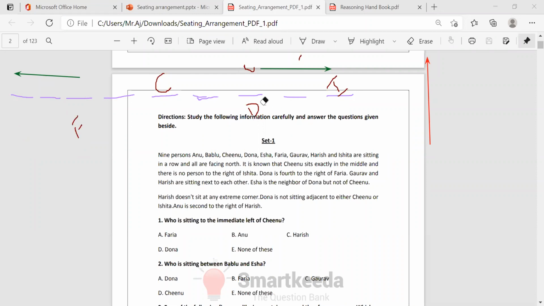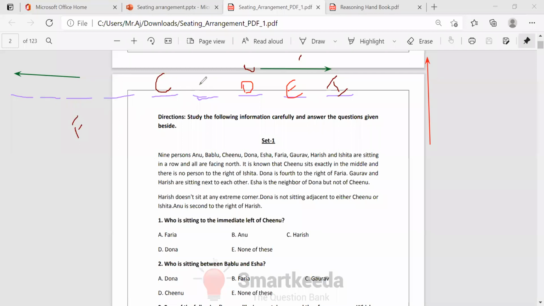Then I'll take Dona here, then Isha is here. Now the remaining two members, Harish and Gaurav, will be together, right?